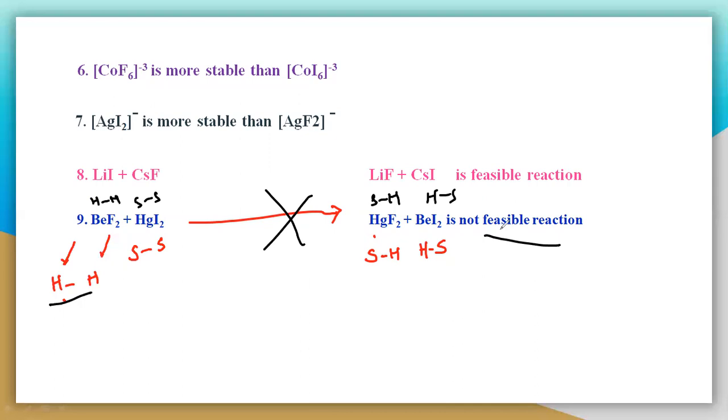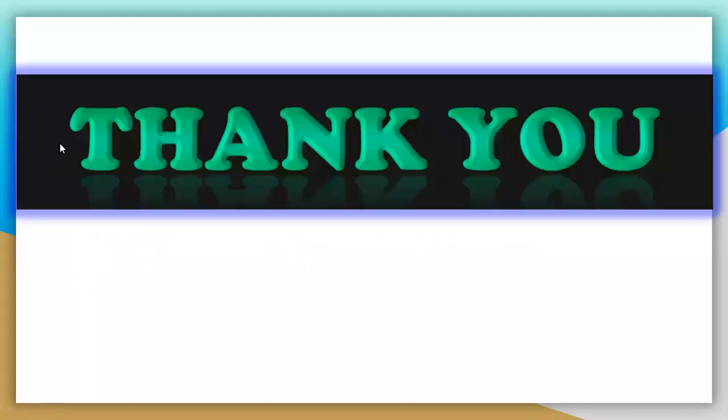So this is also one of the applications. That means we can predict the feasibility of a reaction. By using this HSAB principle, we can understand many things. So see here, once again, if you take the first example,